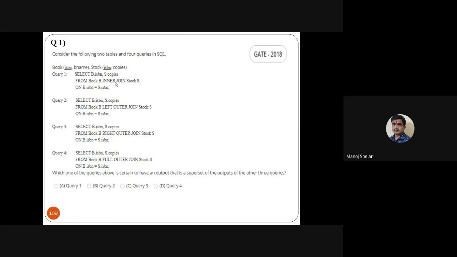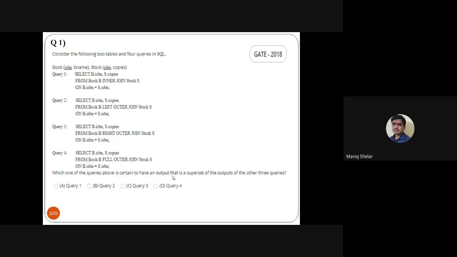Okay. So this is a question from 2018. A simple question. Consider the following two tables and four queries in SQL. Okay. So the book table and the stock table. ISBN and bname are the attributes of the book table, and ISBN and copy are the attributes of the stock table. Here query 1, query 2, query 3 and query 4 are on both tables, and which one of the queries above is certain to have an output that is a superset of the output of the other three queries?